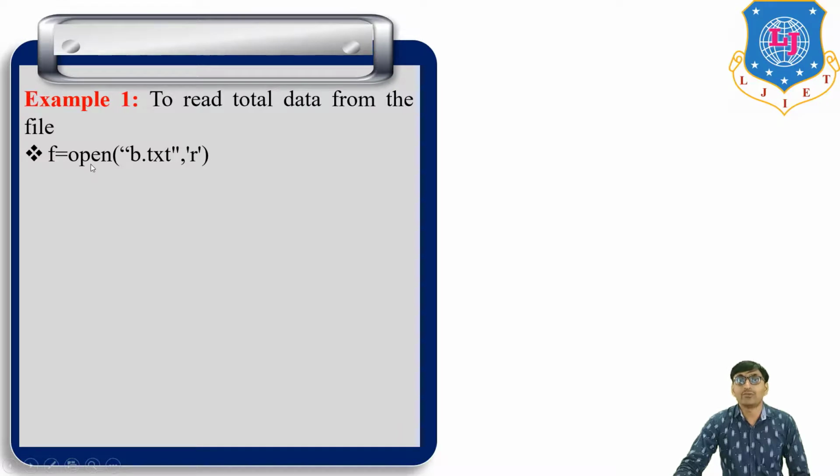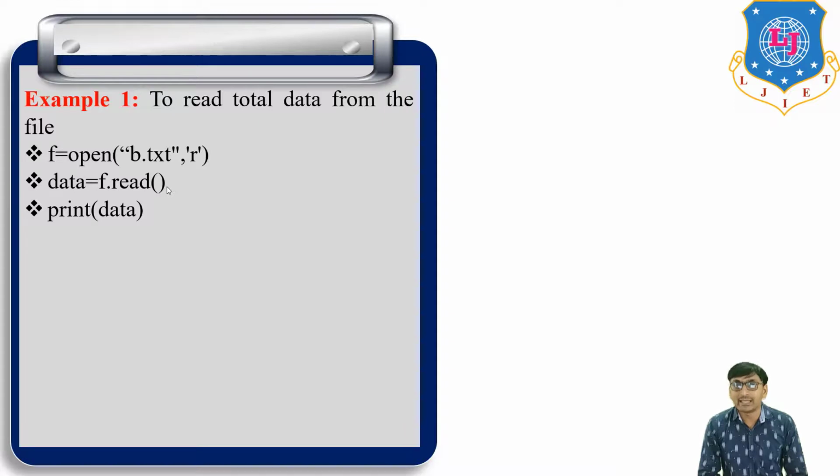Now for example, to read total data from the file. Now f is equal to open b.txt. b.txt is what we discussed in the previous program. So the b.txt file contains Gopi, Rahul, Kishan, these three lines. Okay. Now f is equal to open b.txt file in read mode. So data is equal to f dot read. It means first we read the file, then all the data present in the file is assigned to one variable, that is data, then print data. Then f dot close.